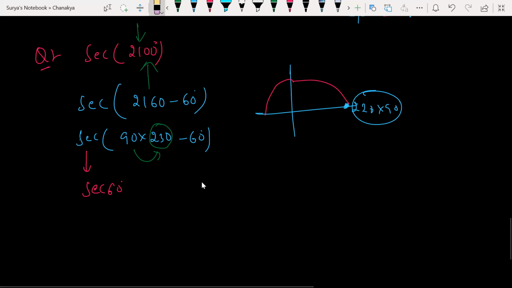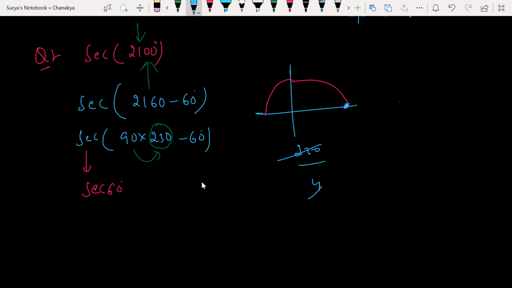How many times? 90 into 230. Is 230 a multiple of 4 or not? 230 is not a multiple of 4.